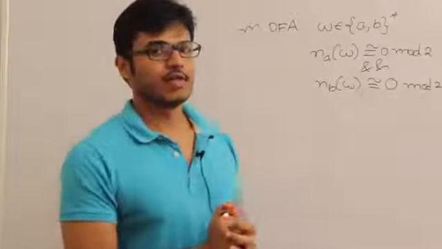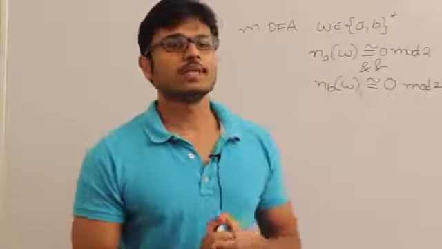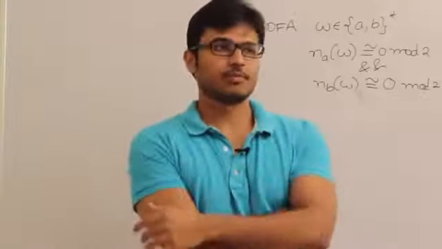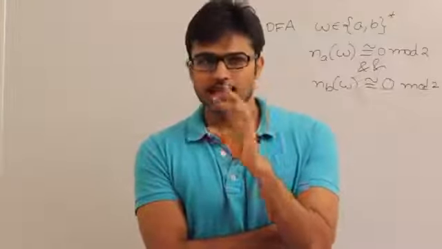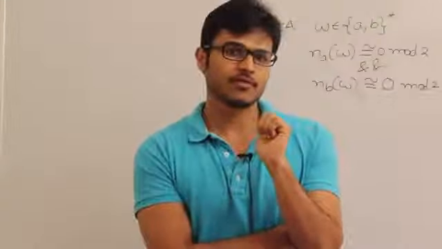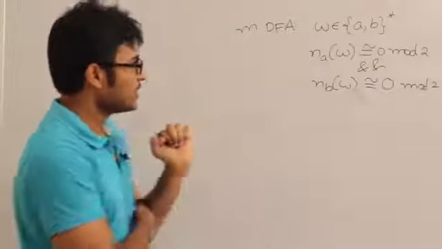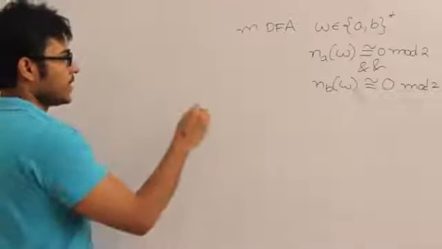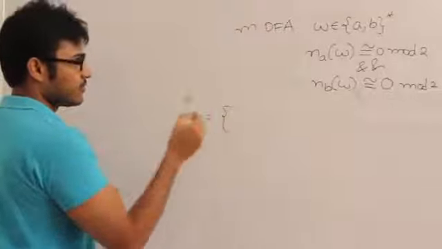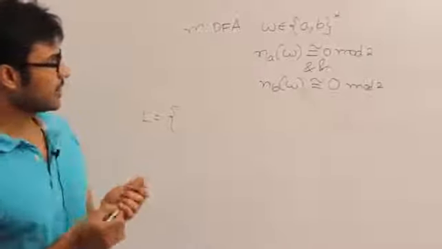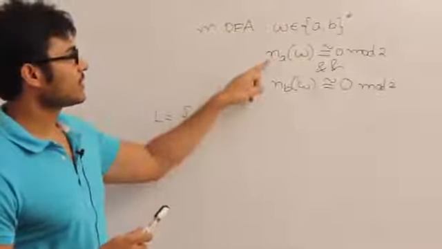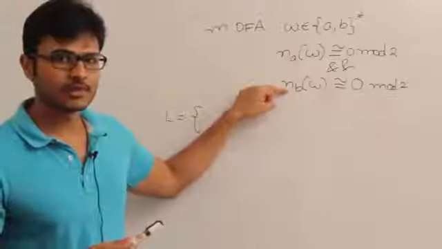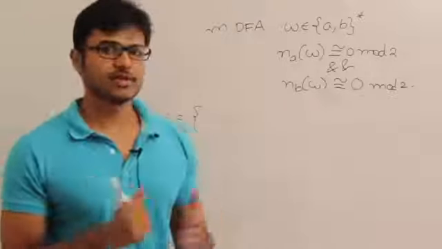They should be even. So what could be the language? Is it similar to the problem of string length, or is it similar to the problem of number of A's, or is it similar to the problem of number of B's? It is somewhat difficult. See this, you may say that if a string is going to contain an even number of A's and an even number of B's, definitely the length of the string is even.